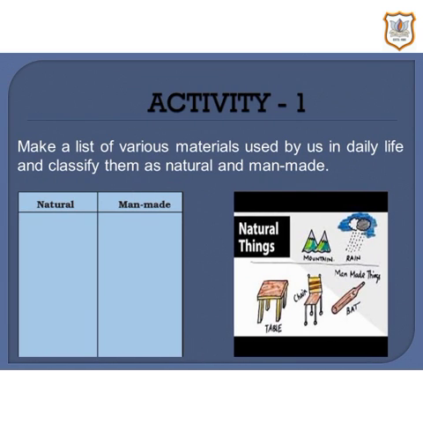Now students, we will perform activity 1, in which we make a list of various materials used by us in daily life and classify them as natural and man-made. For example, cotton. Cotton is a natural material. Wool. Wool is a natural material. Petrol. Petrol is a natural material. Plastic. Plastic is a man-made material. In this way, you have to classify all the materials used by us in daily life into natural and man-made, and then write these materials in the table given in your textbook.